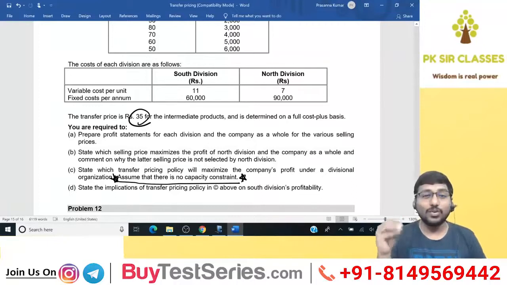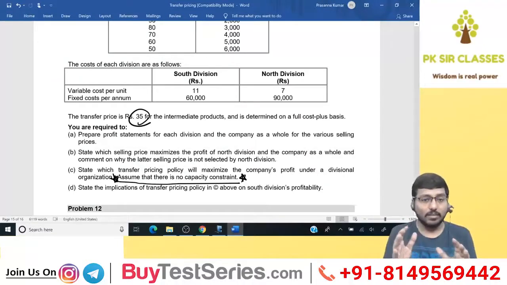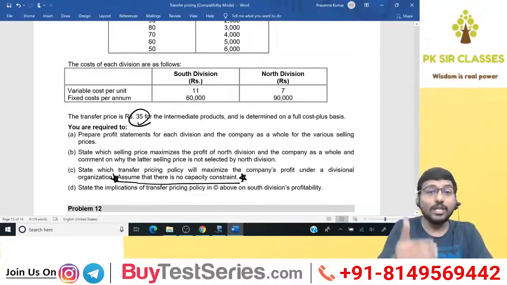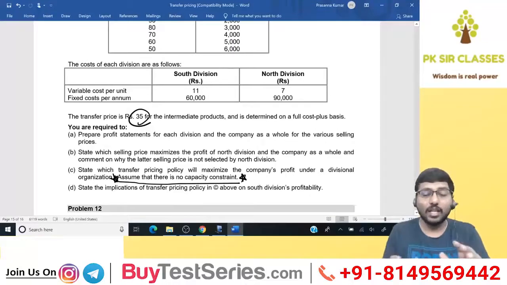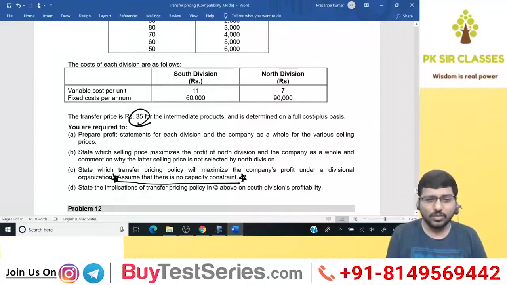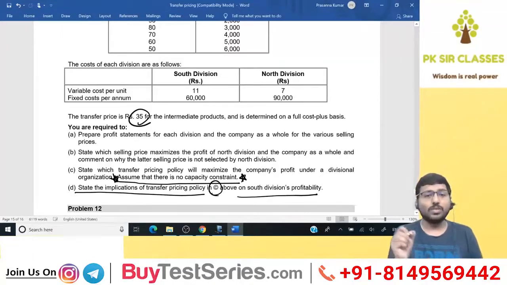Many times we tend to leave it thinking that it is not that important. Assumptions are very important whenever they are given in the question, because in case it is not given in the question, I need to write it as part of the answer. Otherwise, my answer will not be complete and I will not get marks. Sometimes you lose as much as 1 mark for not writing an assumption. So mark this in your mind. Okay, assume that there is no capacity constraint. We'll discuss that today. Fourth, state the implications of the transfer pricing policy in point C above on South division's profitability.